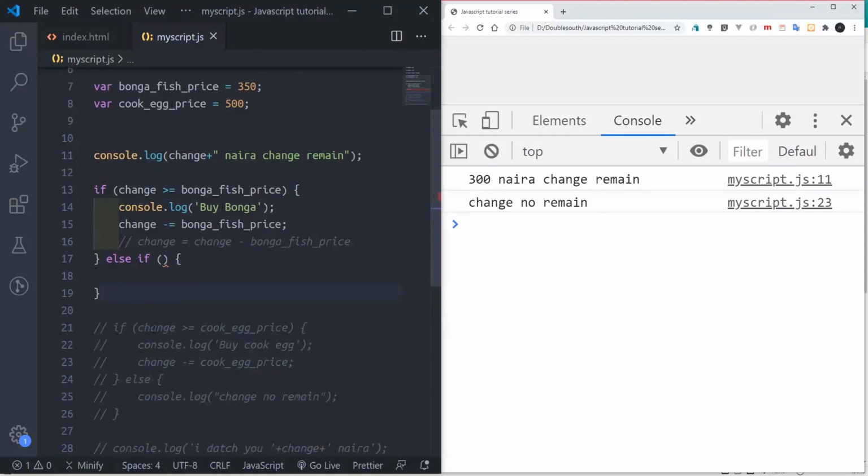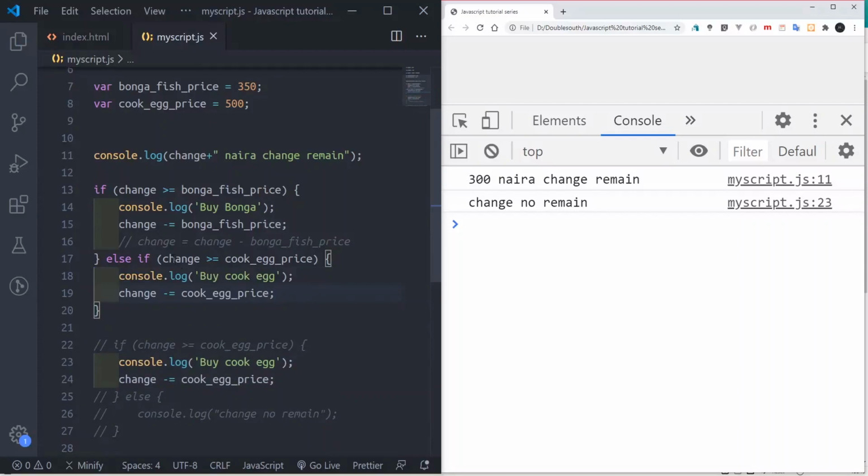So that's what I'll just do. I'll come in and say else if this change is greater than or equal to the cook egg price. What do we want to do? We go call buy. So I copy the code, I put it here. You see, if the change is greater than or equal to the cook egg price, then we'll buy cook egg. So most of that should work. I'll refresh now. You see, it shows buy cook egg.